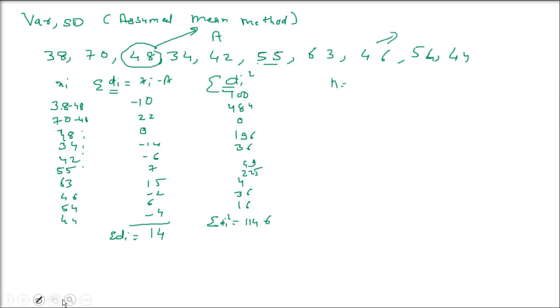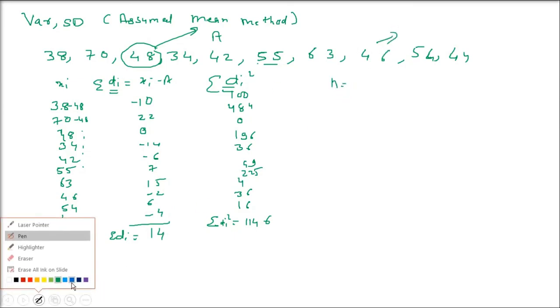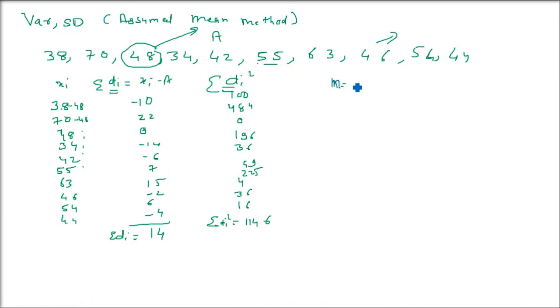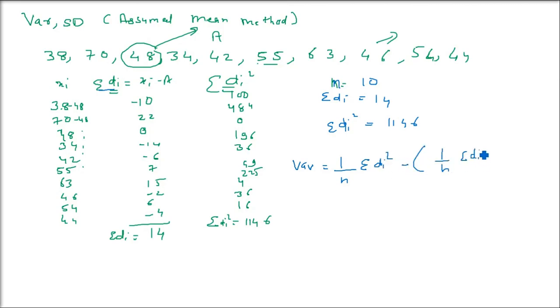How many numbers are there? What is the value of n? 10 numbers are there, so n is 10 here. Sigma di is 14, and sigma di square is 1146. Whenever I am saying di, I am talking about a subscript i. So variance will be 1 by n sigma di whole square minus 1 by n sigma di whole squared.